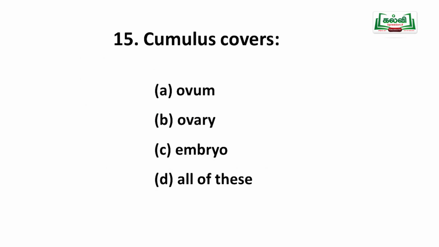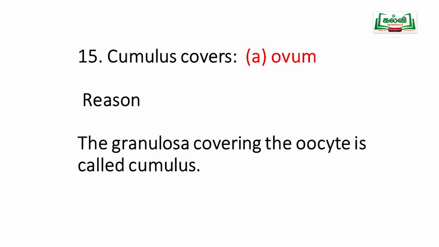Cumulus means a cloudy appearance. That is called cumulus oophorus. A ovum, B ovary, C embryo, D all of these. Cumulus covers the ovum. The granulosa covering the oocyte is called cumulus; the granulosa which covers the ovum is called cumulus.